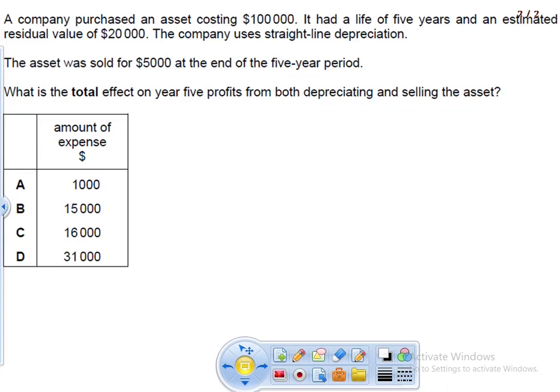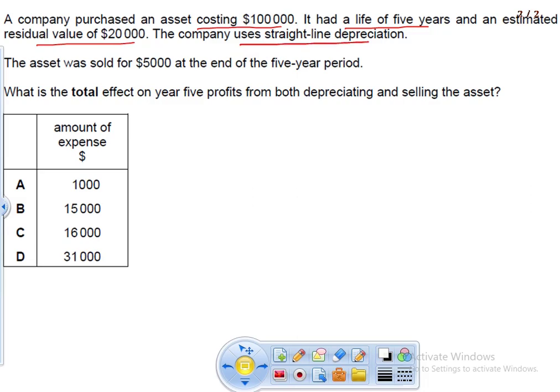Next question says, a company purchased an asset costing 100,000. The cost is 100,000. It had a life of 5 years. So the life expectancy is 5 years, and an estimated residual value of 20,000. So the remaining value is 20,000, as the scrap value is 20,000. The company used a straight line method for depreciation.